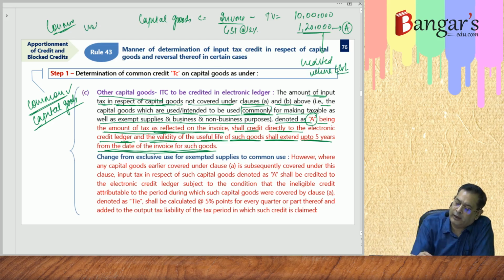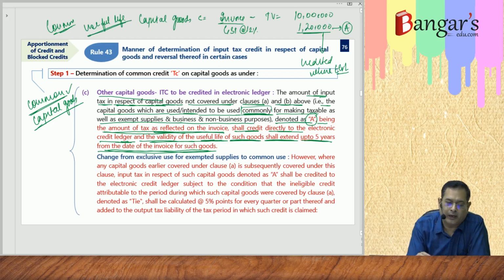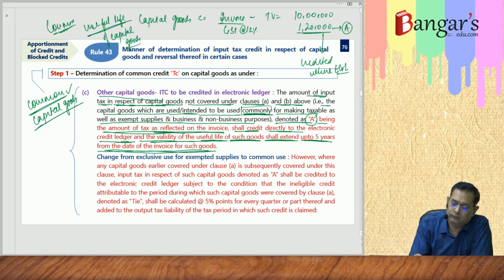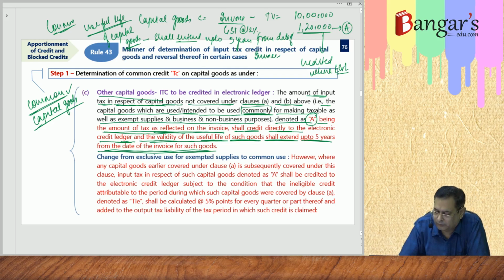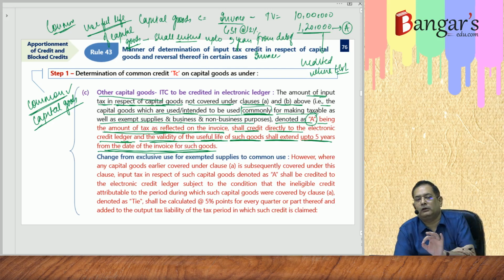And the useful life of capital goods, whatever the useful life of capital goods, shall extend up to 5 years from date of invoice. Are you getting? So here this 1,20,000 will be denoted as A.